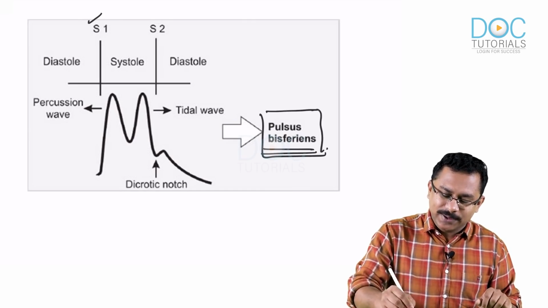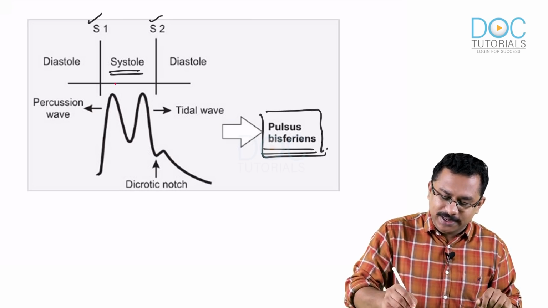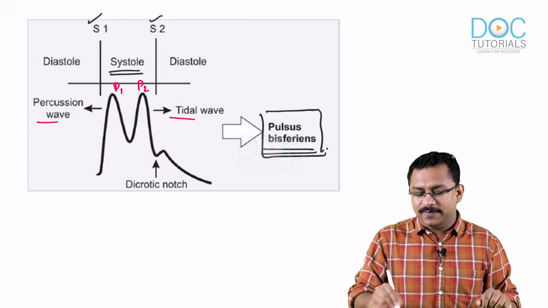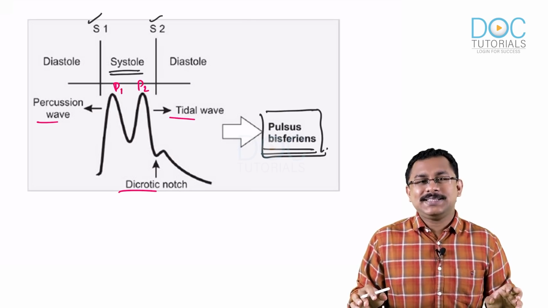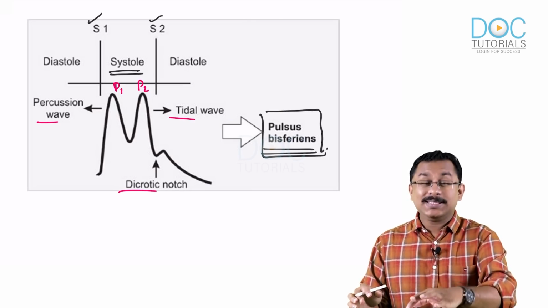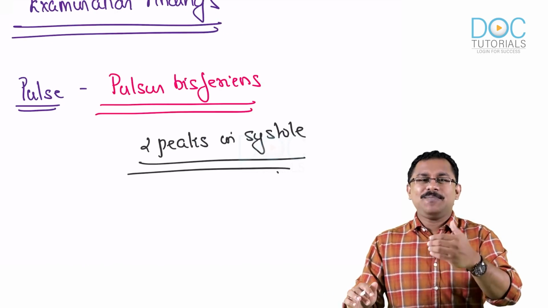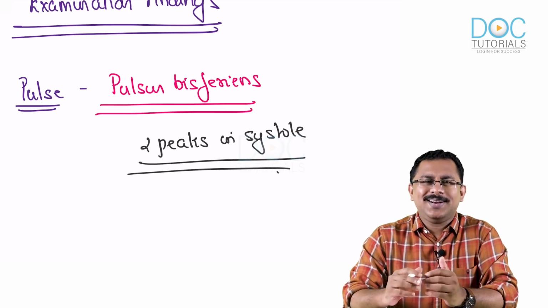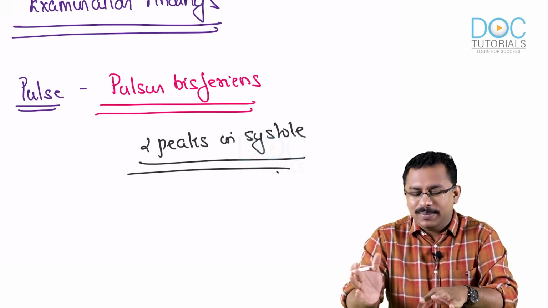You can see this is S1, S2, the period of systole, and you can see two peaks. The first peak here, peak 1, peak 2. This is your percussion wave, tidal wave, dicrotic notch. So two peaks in systole is what you get in pulsus bisferiens. That is the pulse abnormality in hypertrophic cardiomyopathy. Then blood pressure, you are not going to get any significant change. It would be relatively normal.